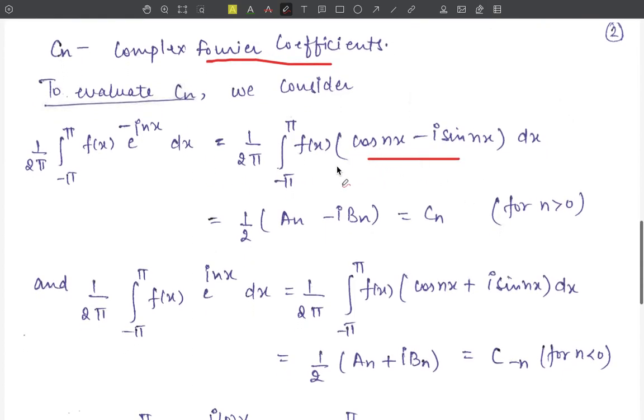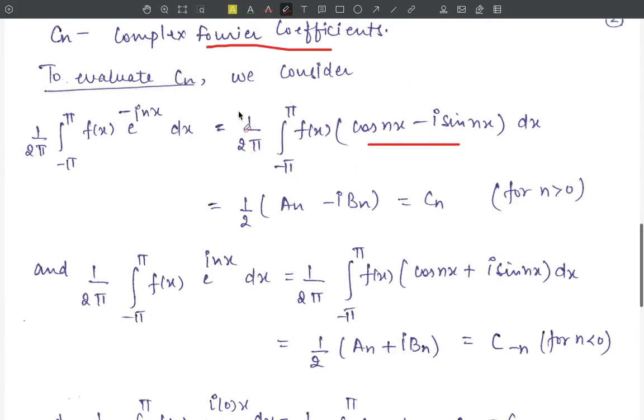Now this integration, 1 upon pi, integral from minus pi to pi of f(x) cos nx dx, is equal to an, and 1 upon pi, integral from minus pi to pi of f(x) sin nx dx, is equal to bn. Minus iota from here stays as it is, and 1 upon 2 is also here.